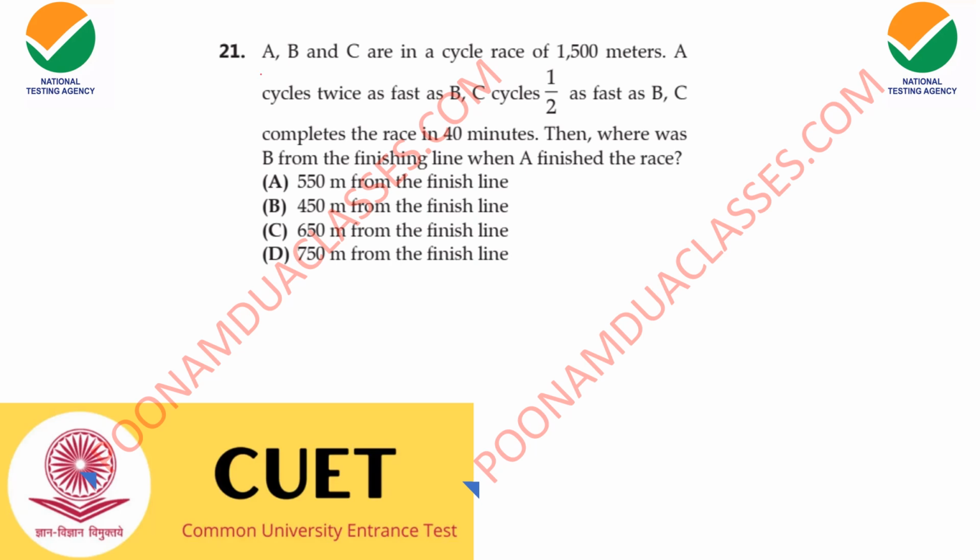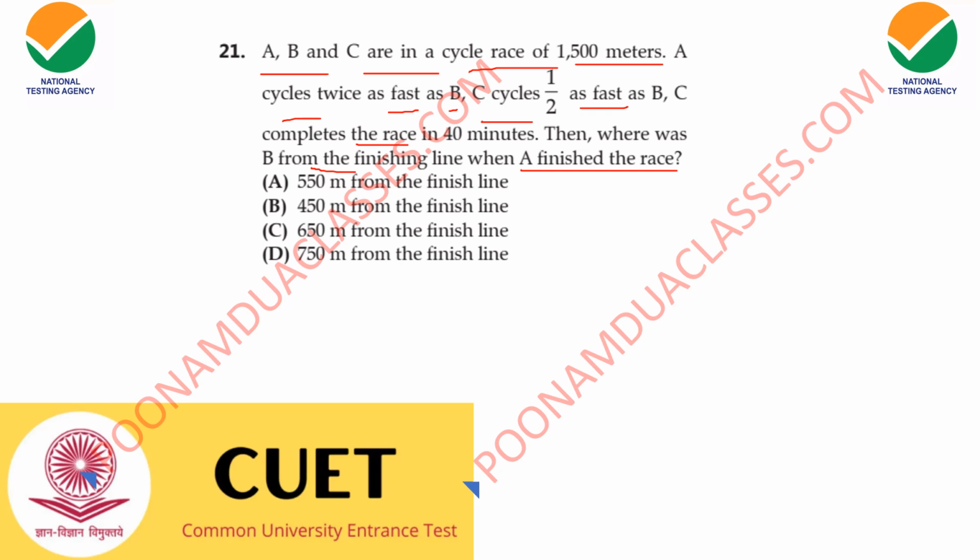Next question. A, B and C are in a cycle race of 1500 meters. A cycles twice as fast as B, C cycles half as fast as B, and C completes the race in 40 minutes. Then where was B from the finishing line when A finished the race?